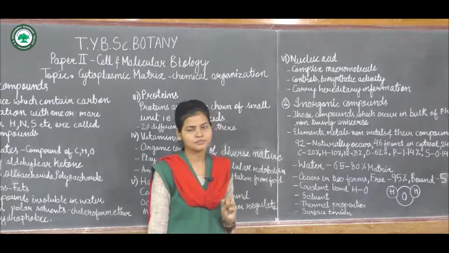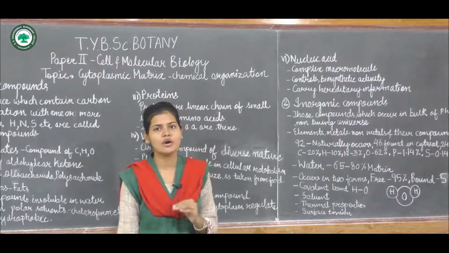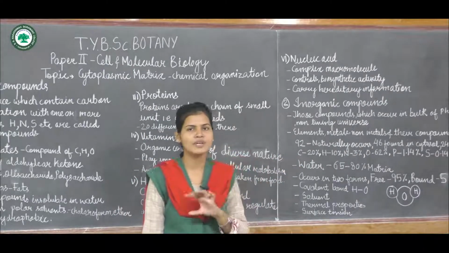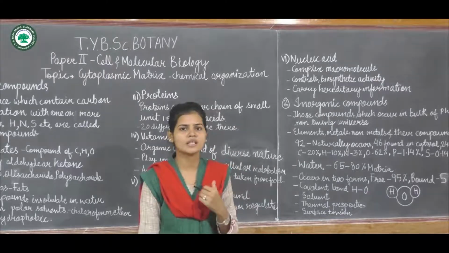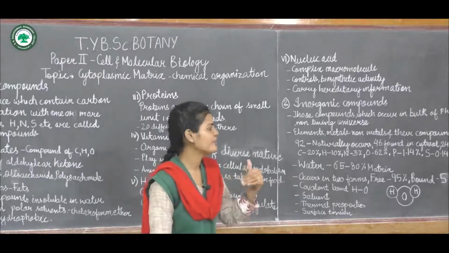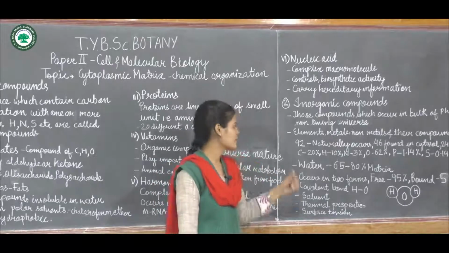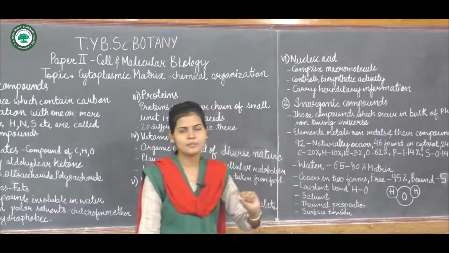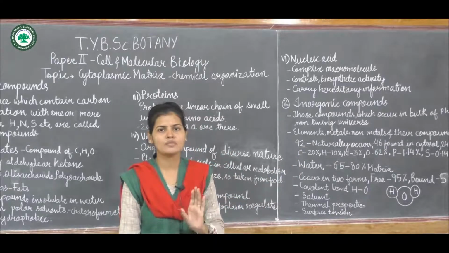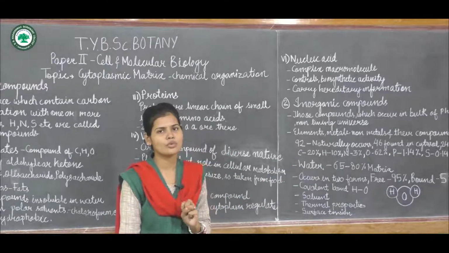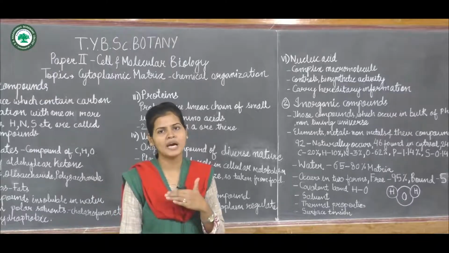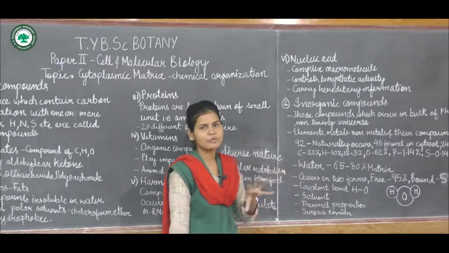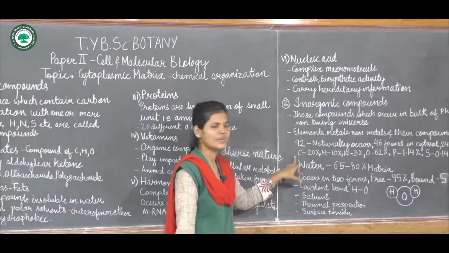Now there are 92 naturally occurring elements. Of them, 46 are found in the cytoplasmic matrix, or we can say the cytosol. Of them, 24 are essential elements. So 92 are present in nature, of these 46 are present in the cytosol, and of them 24 are the main important ones, which are important for the cytoplasmic matrix for carrying out the various functions.